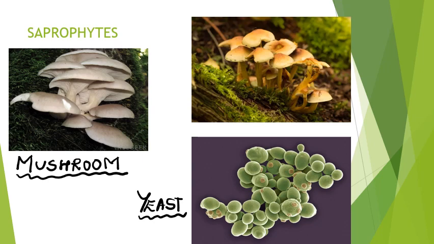You might have observed small umbrella-like structures growing on the logs of wood during the rainy season. These are called mushrooms. The picture is there. They look like small umbrellas. So mushroom is a fungus and its mode of nutrition is saprophytic. Many varieties of mushrooms are edible, while there are some varieties which are poisonous.